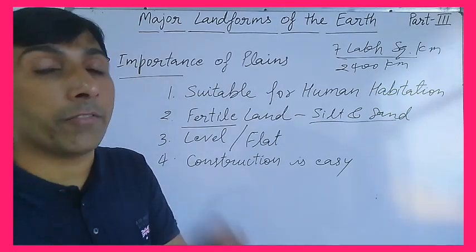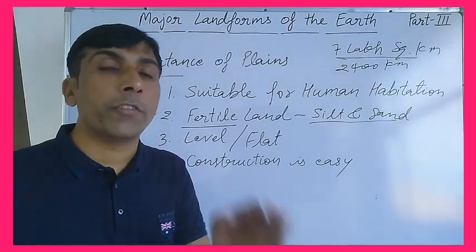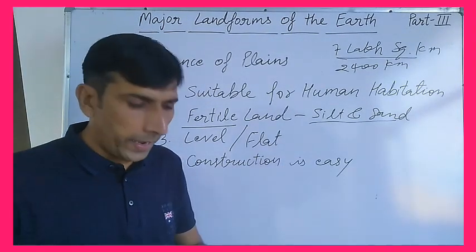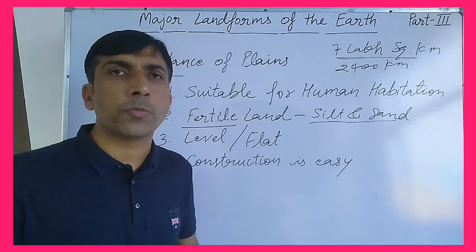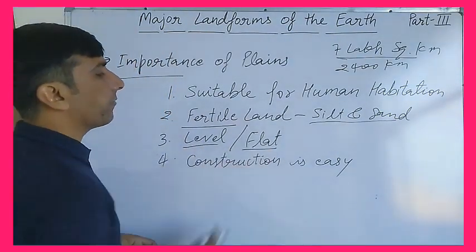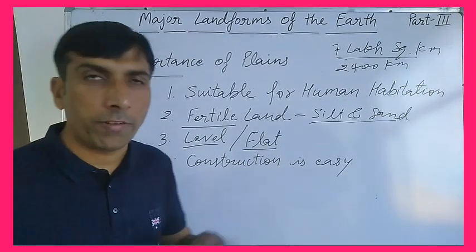So plains are very important for the cultivation of different crops. Different kinds of crops are grown in the plain area, and the production of these crops is very high in plain areas. Next one is level and flat. These are flat, plain areas, clear, flat and level.